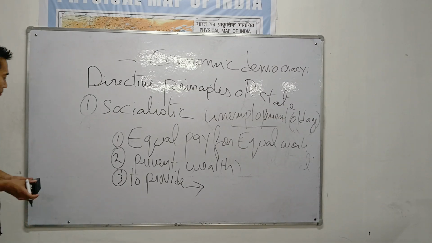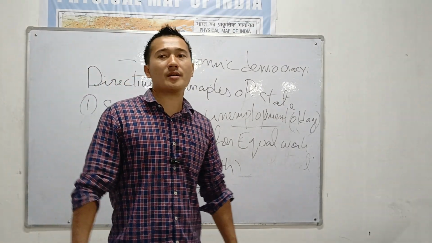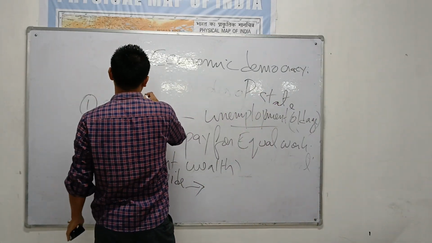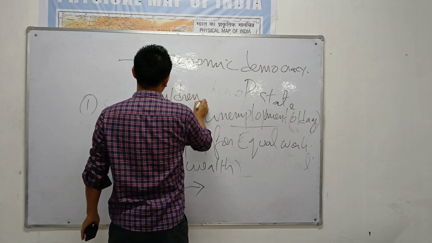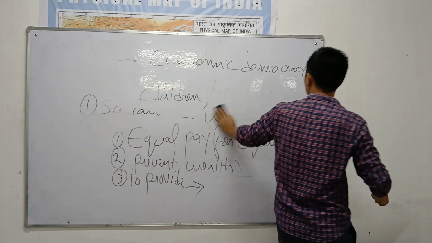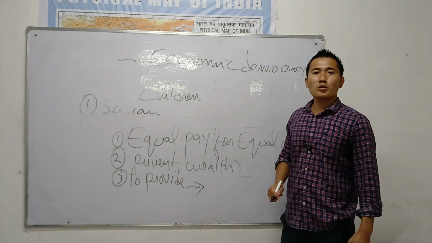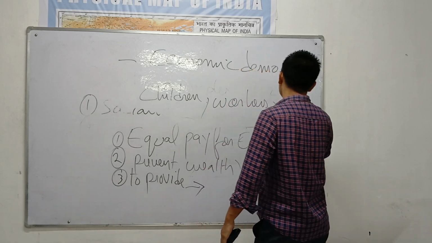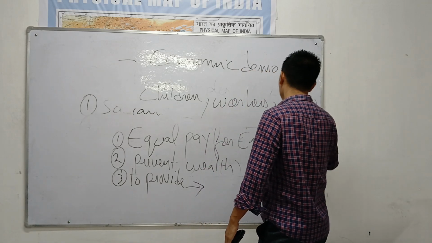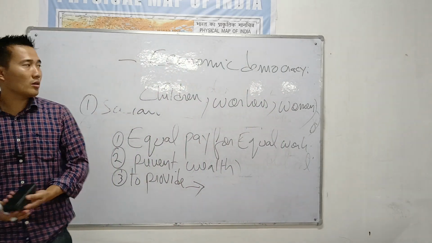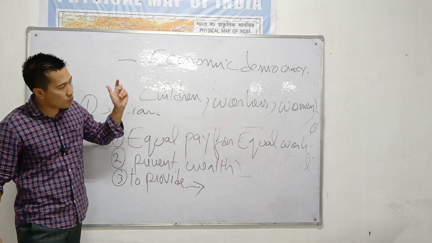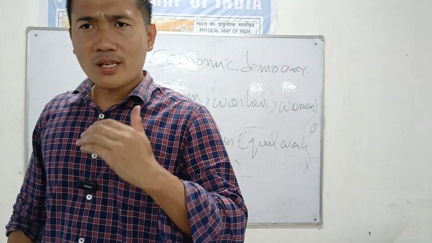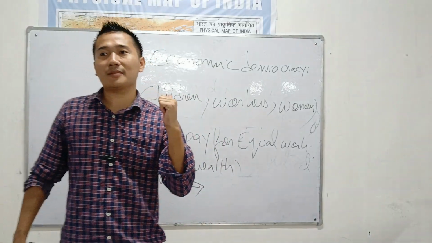One more. To protect the health of the workers, women, and children. See, to protect the health of the workers, children and women. Too important. We have to protect the welfare of the people in general. So to protect the health of the children, workers, women in general. These are known as socialistic principles. So remember, anything which is concerned with people in general is known as a socialistic principle.